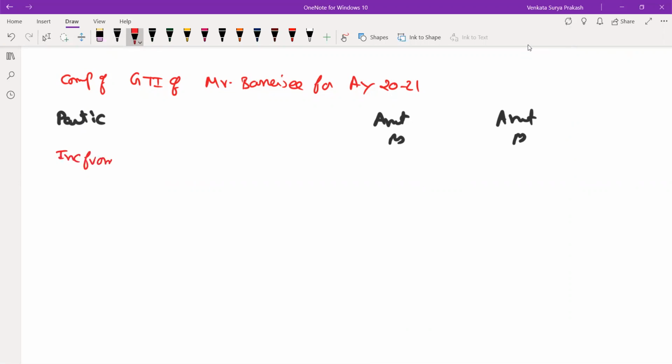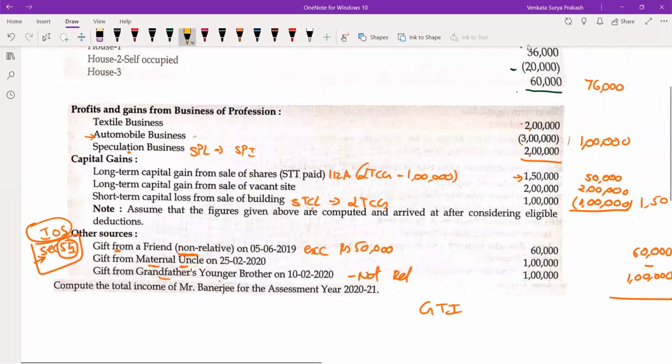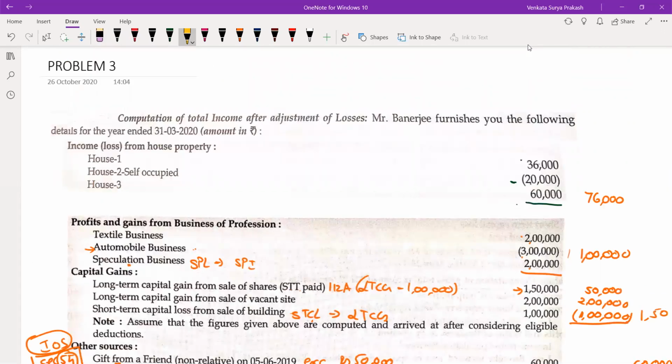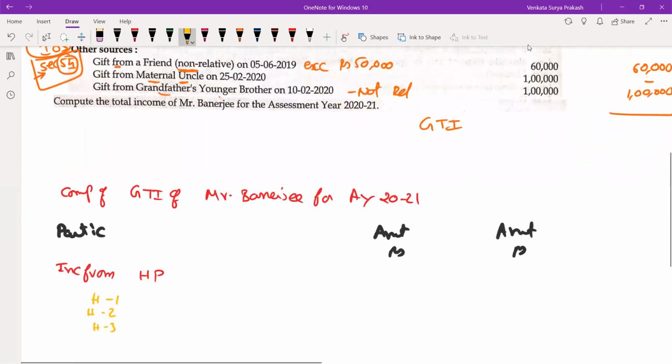Income from house property. The problem clearly specifies you are having house 1, house 2, and also house 3. So 3 houses are there. Now, house 1 is giving 36,000, house 2 is giving 20,000 loss, house 3 is giving 60,000. So let us take it in the inner column. Take this as 36,000, this as a loss of 20,000, and this as an income of 60,000.